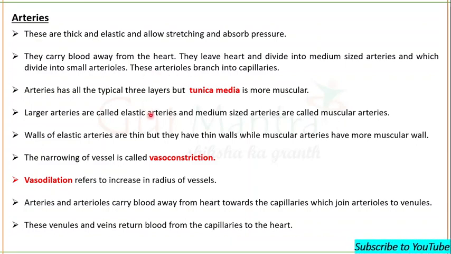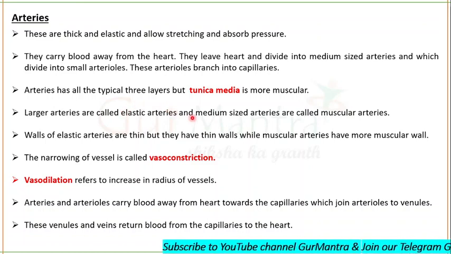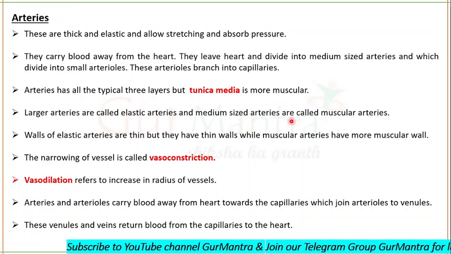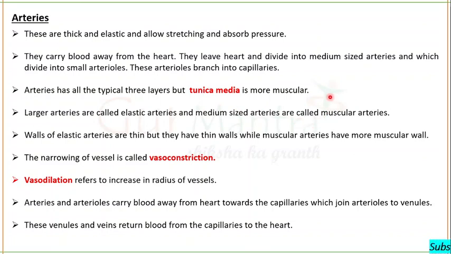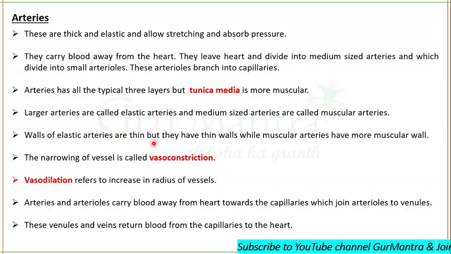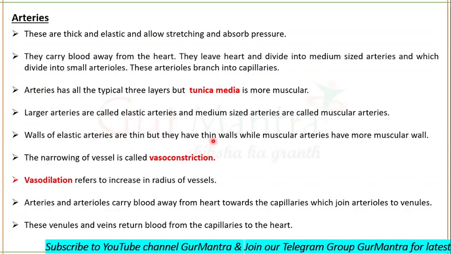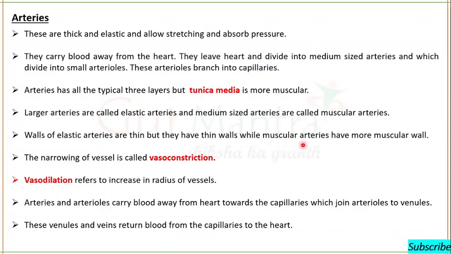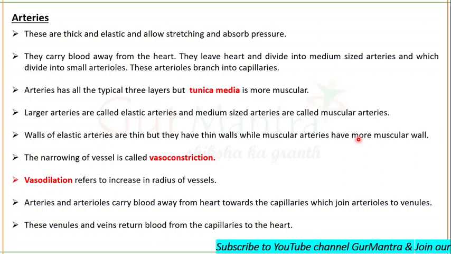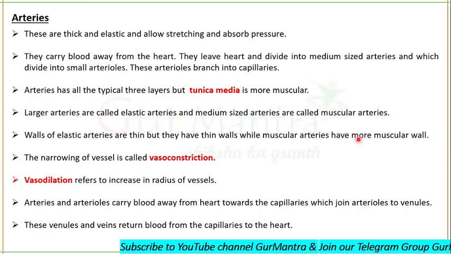Elastic arteries have more elastic fibers than muscle tissue, and muscular arteries have more muscle than elastic fibers. So the walls of elastic arteries are comparatively thin, while muscular arteries have more muscular tissue.